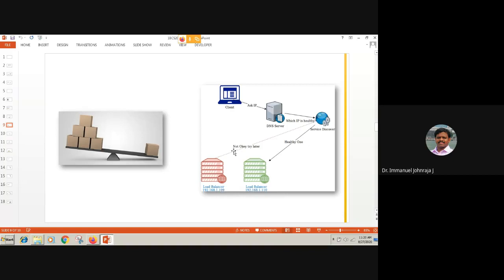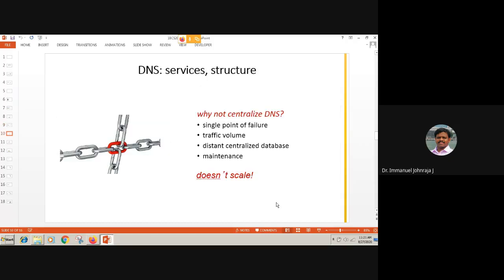It understands that this particular machine is overloaded, or it is under attack, or it is not available at the moment. There could be multiple reasons why a particular server or service may be denied. All right, so this machine is not happy to give you the IP of 1.109. Hence, it goes for load balancing and it gives the IP of 1.110 to you. A simple depiction of what happens in the case of load balancing.